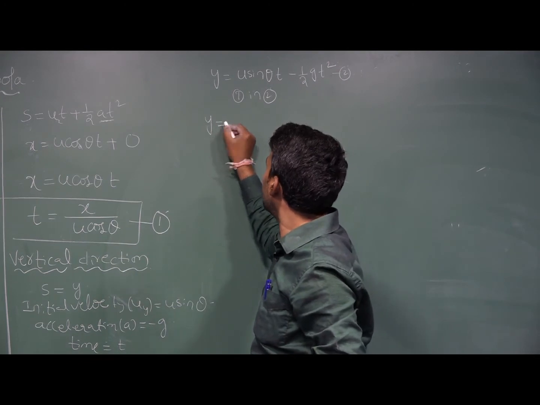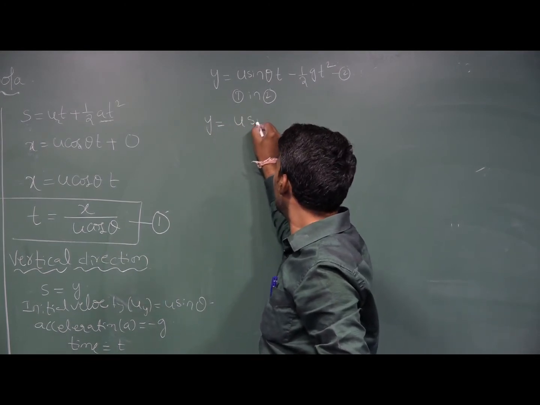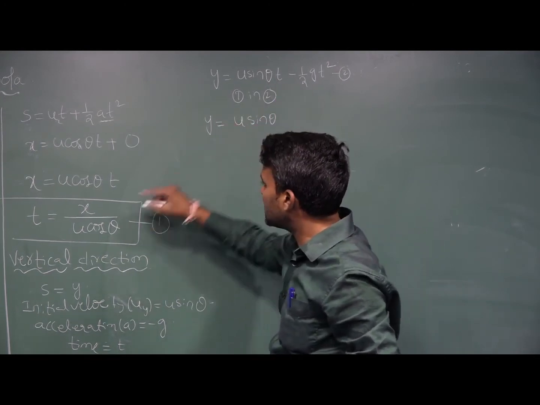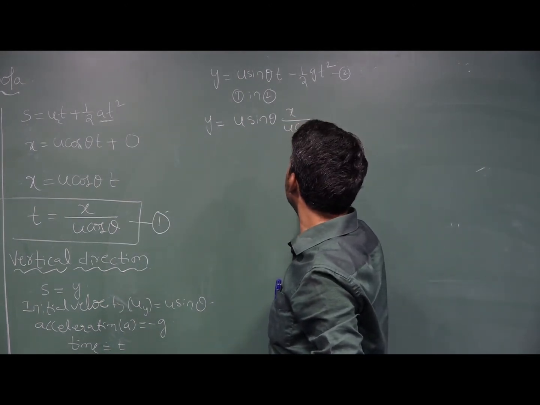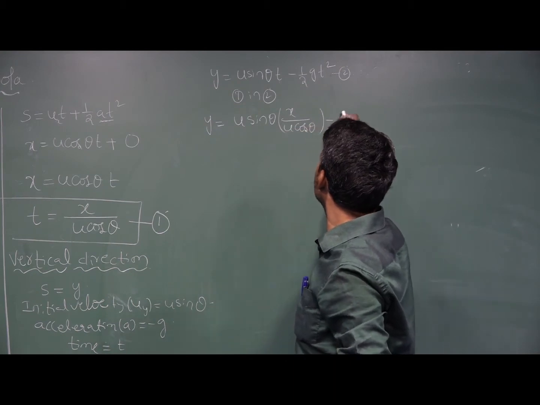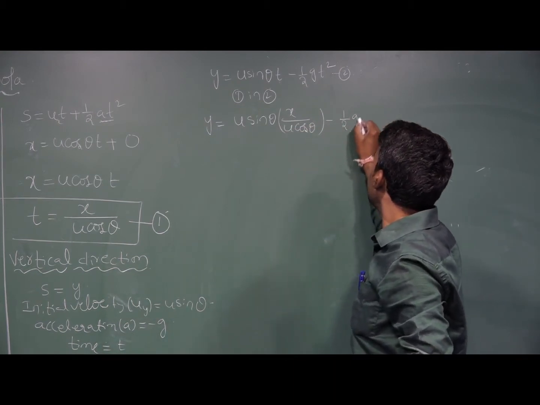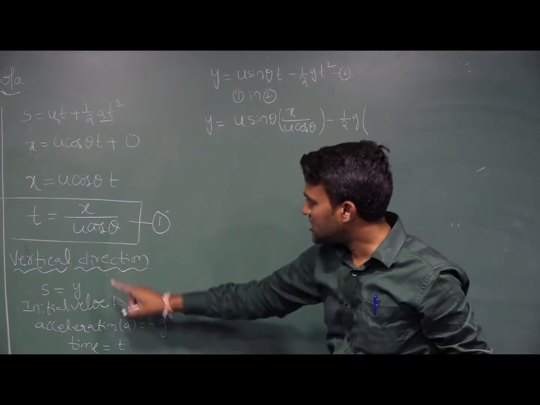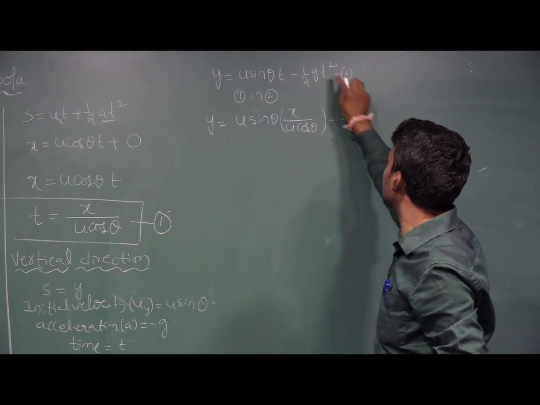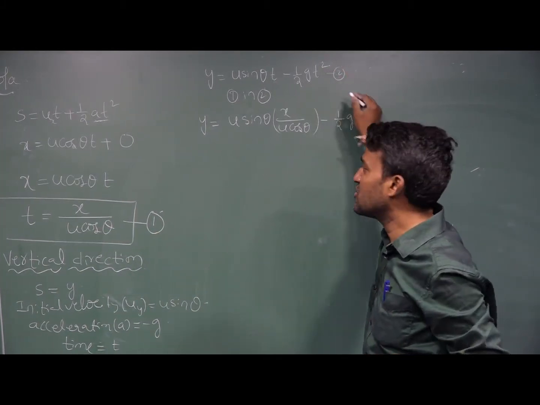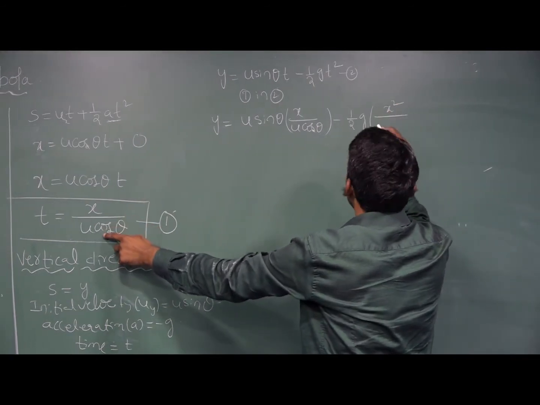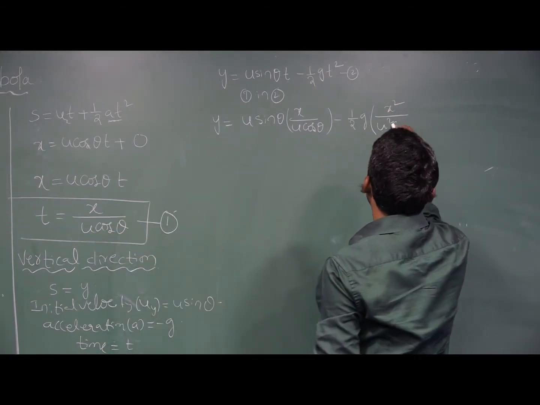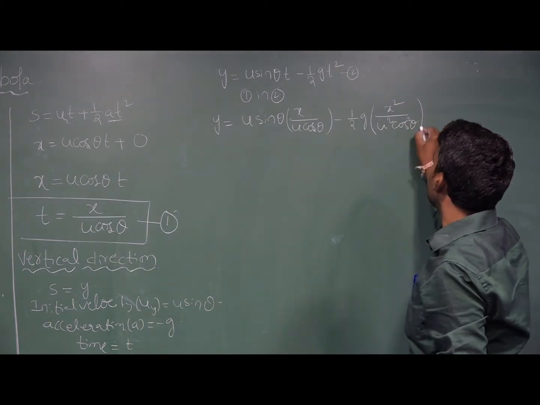y = u sin theta. Here t = x divided by u cos theta, minus 1 by 2 g t squared. Substituting t = x divided by u cos theta, the square gives x squared divided by u squared cos squared theta.